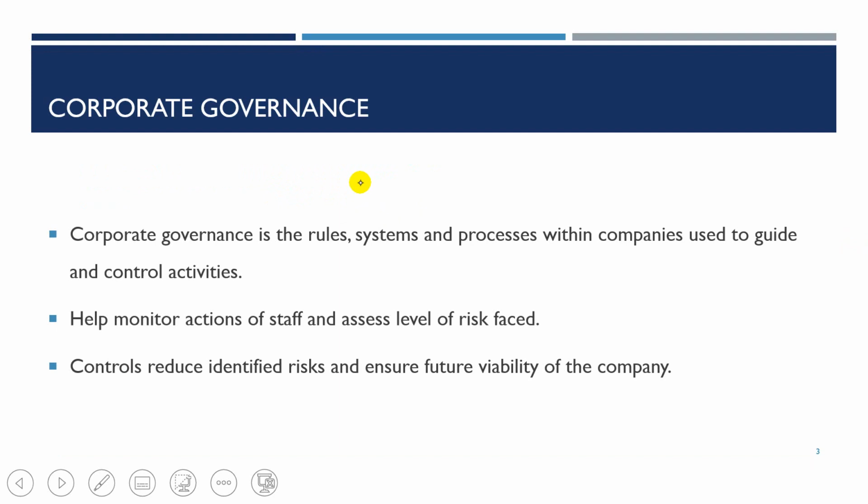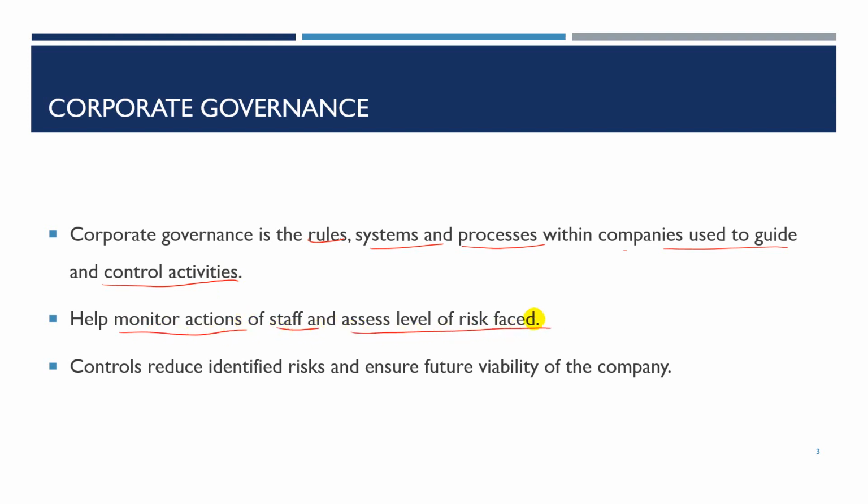Corporate governance comprises the rules, systems and processes within companies used to guide and control activities. Governance structures help to monitor the actions of staff and assess the level of risk faced and properly design controls to reduce identified risks and ensure the future viability of the company.